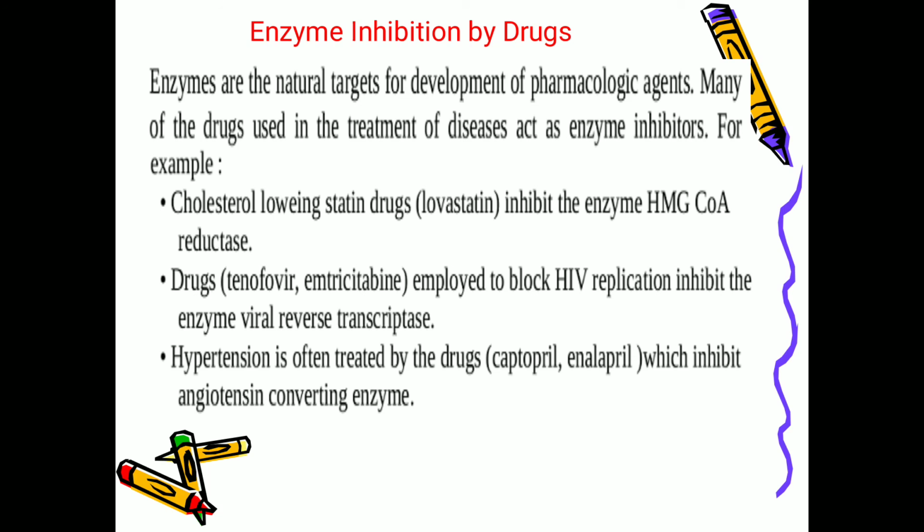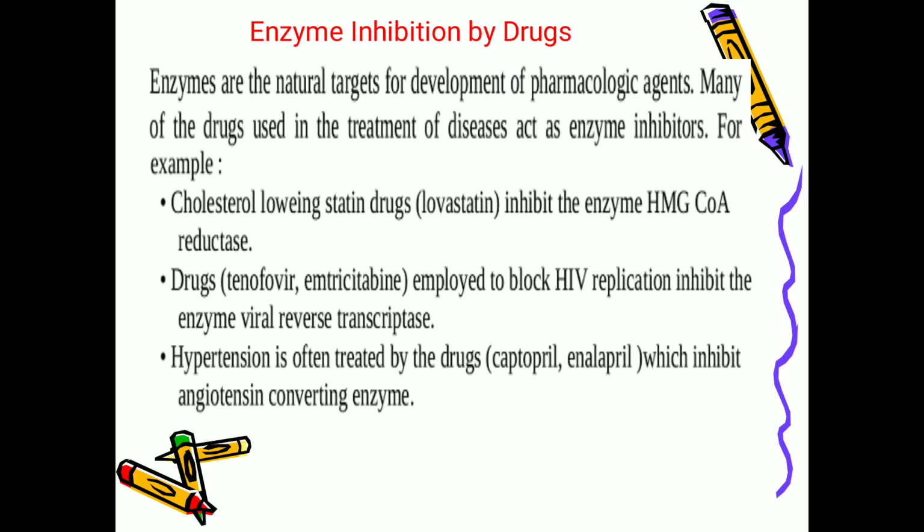Next is non-competitive inhibition. The inhibitor can bind either with the free enzyme or with the enzyme substrate complex. When it binds at another site on the enzyme, the substrate cannot bind because there is a structural change in the active site of the enzyme. So in non-competitive inhibition, Km is unchanged and Vmax is lower, that is, the velocity of the reaction decreases.